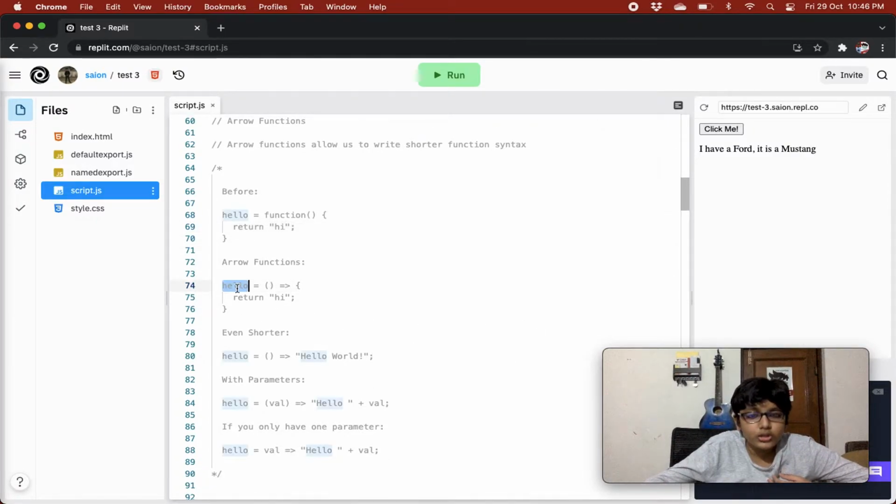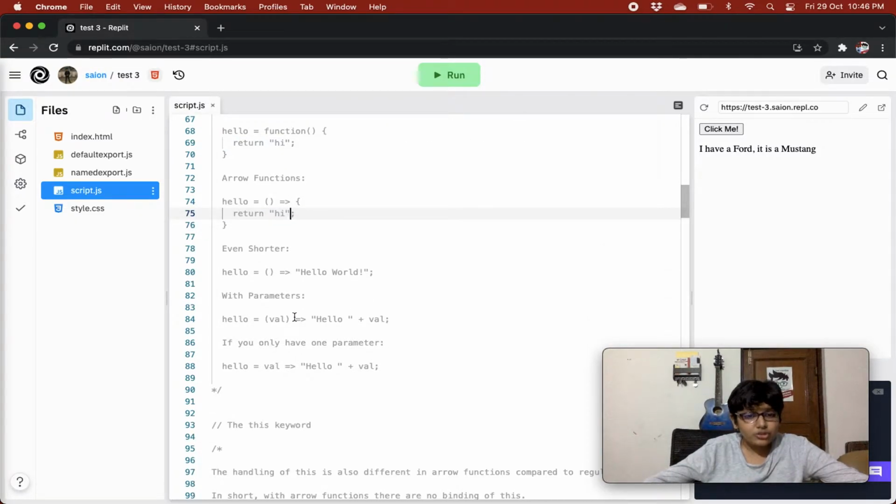But with arrow functions it is quite different. We give the function name equals to, then we don't need the function keyword, we just give the parenthesis. Then an additional thing is to add an equals to and a greater than arrow sign, and then a code block that will return us hi. An even shorter syntax with arrow functions: hello equals to the parenthesis, then this arrow, and it returns by itself.